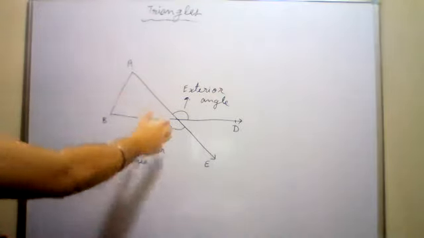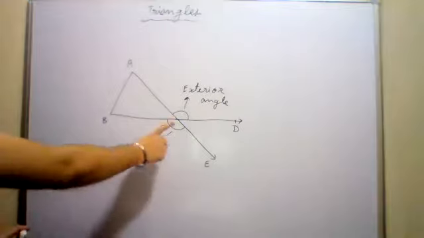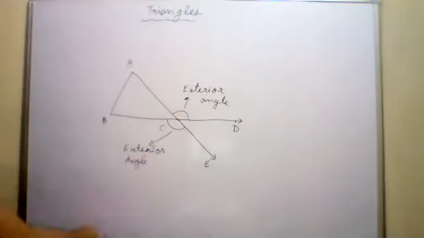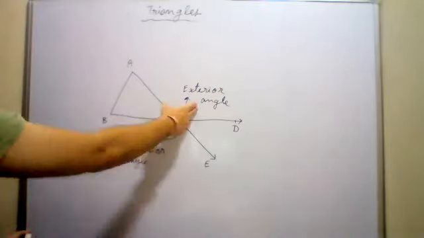Yes, sir. So these two both are exterior angles, but both are equal to each other. This and this, the two angles are equal to each other. Can you tell me why? Why are the two angles equal to each other? Because they are vertically opposite angles. ये दोनों vertically opposite हैं या नहीं?